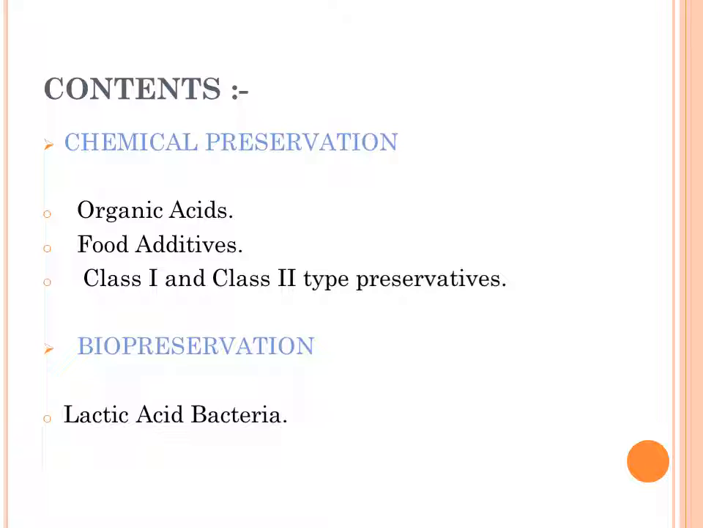Before going to chemical preservation, we should know what food preservation is. Food preservation is defined as the process of treating and handling the food in such a way as to stop or greatly slow down the spoilage and minimize the possibility of foodborne illness.